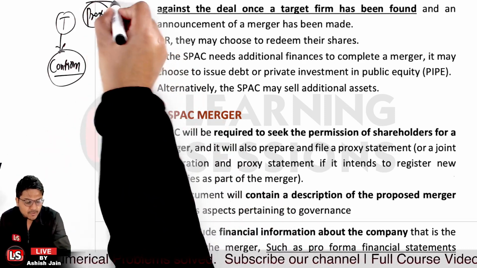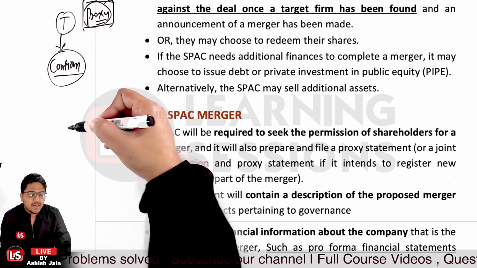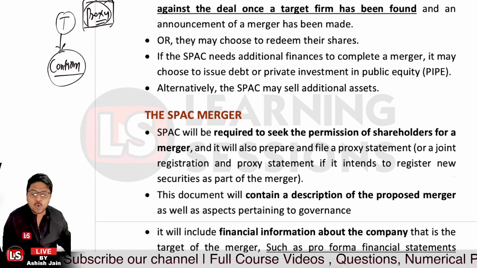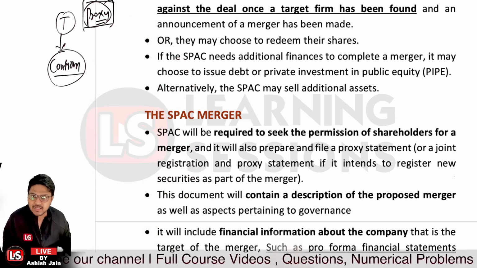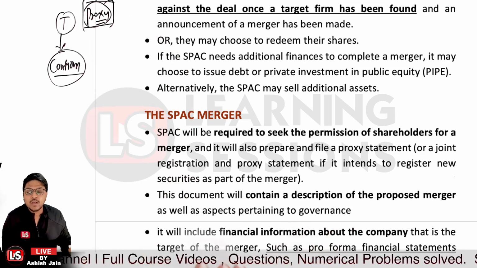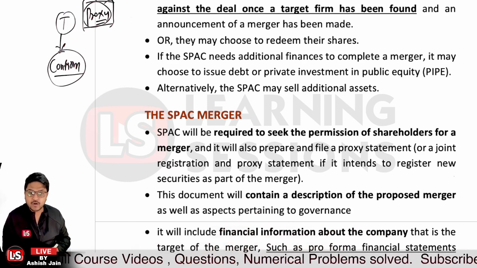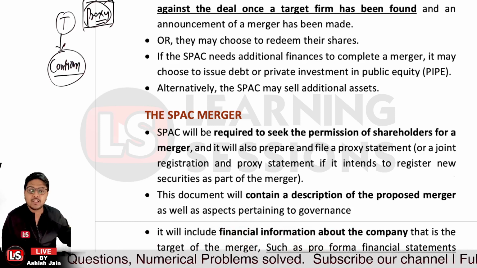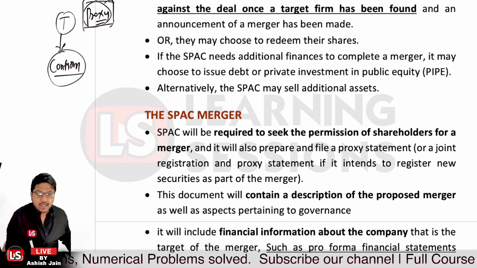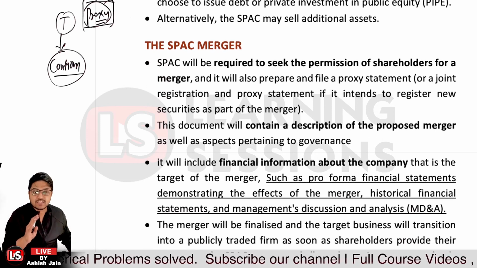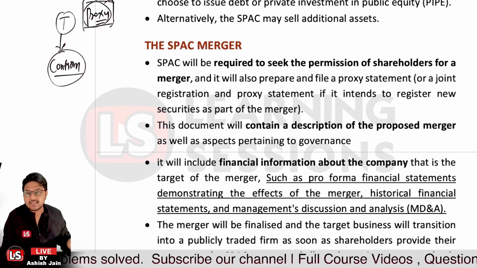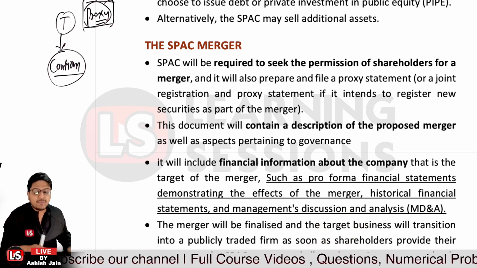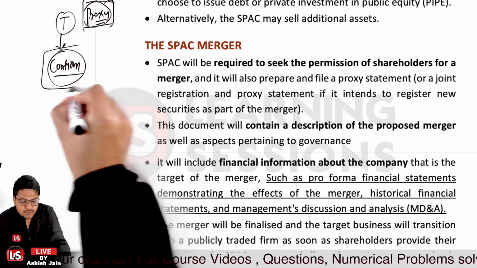So they will be filing this particular proxy statement, and this document will contain a description of the proposed merger, what are the different aspects related to the governance of the merged entity. Those will all be explained in this document, and it will also include the financial information related to the company they are going to target for the merger, right? Financial statements will be covered, and management will discuss the overall analysis related to the merger and acquisition. The merger will be finalized once they have obtained the confirmation from the shareholders.